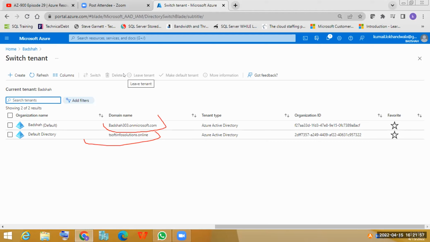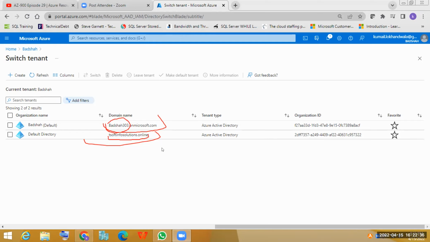अगर ये मैंने purchase किया domain, इसलिए मुझको एक ऐसा नाम मिल रहा है. You do not want to purchase, you give any name, जो भी आपके पसंद का है, whatever name you want to give, Badshah, Fakir, whatever you want to keep, and then you will get an extension on Microsoft.com. If you want a registered name, a dedicated name, you will have to purchase a domain. If you are happy with this name, you give whatever name you want. In fact, आप लोग अपने email से बनाओगे ना, तो आपका email यहाँ पर दिखेगा. Example, if I'm creating with tsoftinfosolution@gmail.com, so यहाँ पर ऐसा दिखेगा tsoftinfosolution@gmail.com on Microsoft.com. You will see this when you start creating it.